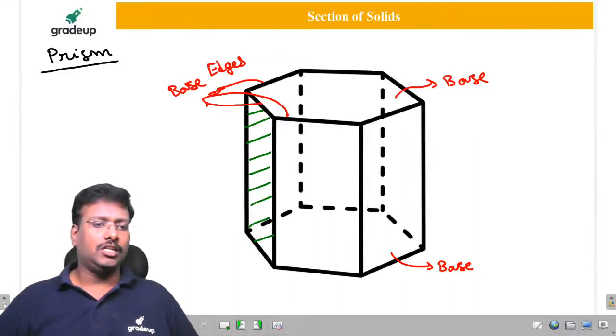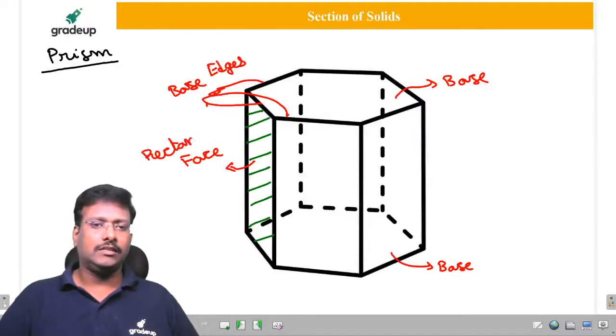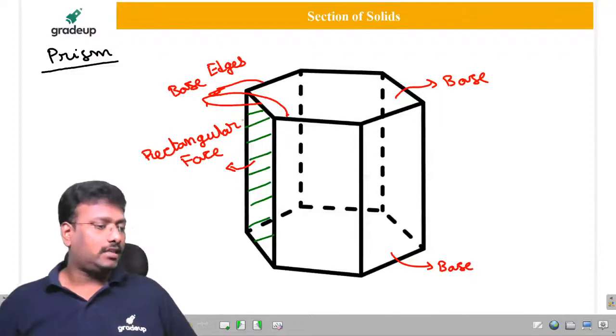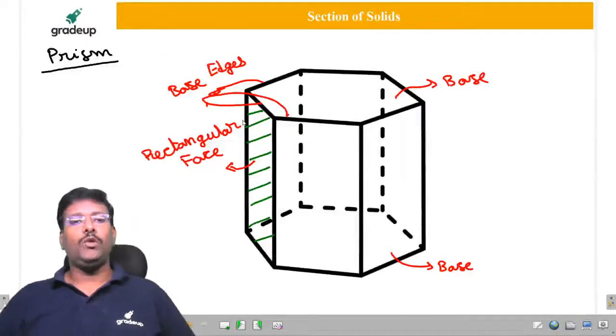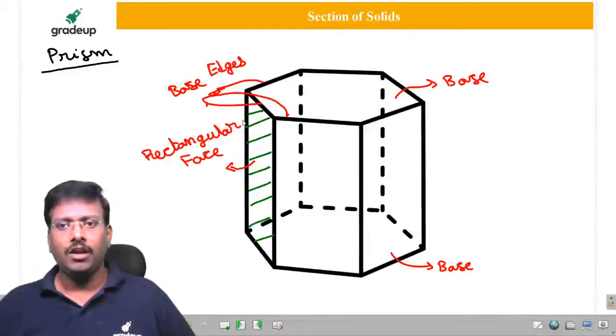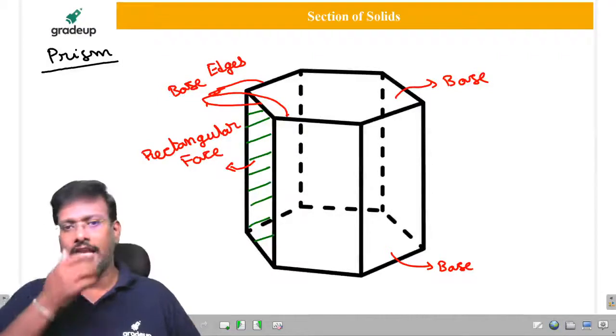This one will be considered a face. The actual name is a rectangular face, but most of the time we won't use the prefix. Simply, we'll term it a face.